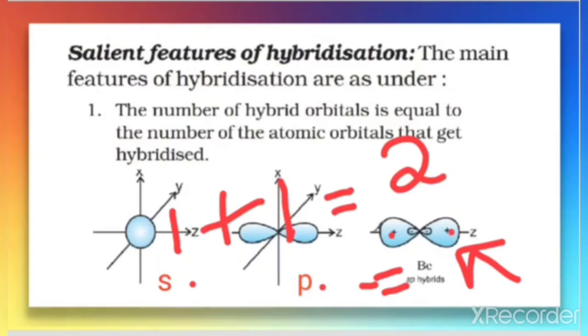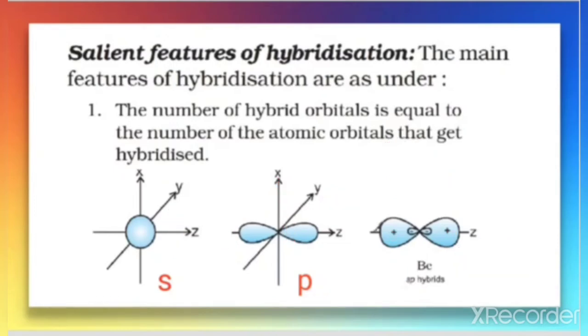There are 2 hybrid orbitals formed. That means 2 orbitals combine and give rise to 2 hybrid orbitals. So this postulate says that the number of hybrid orbitals formed due to the intermixing of the atomic orbitals should be equal to the number of atomic orbitals that get hybridized.